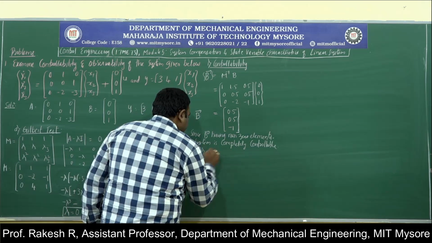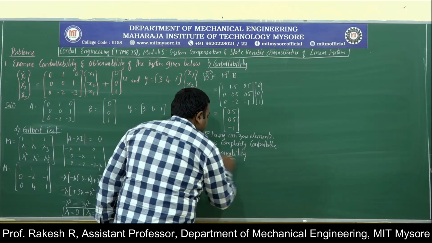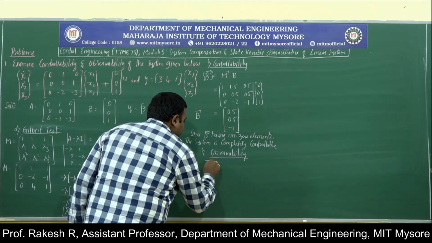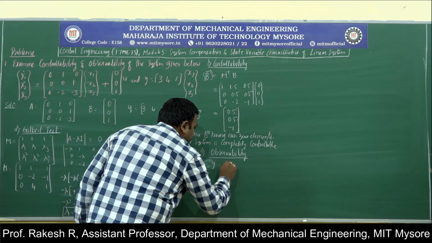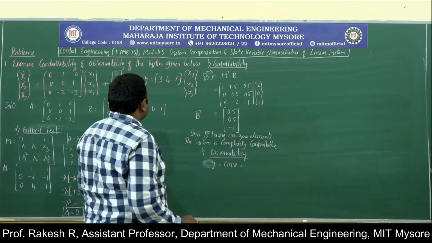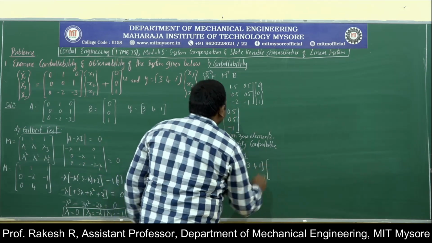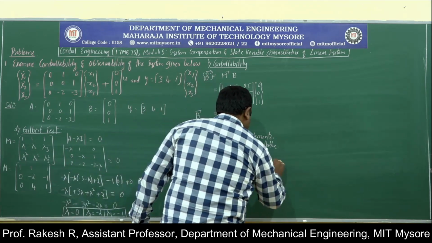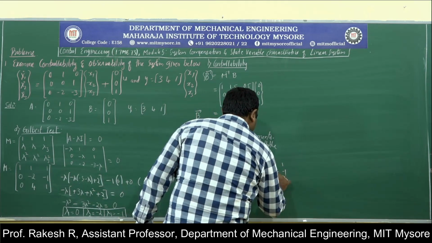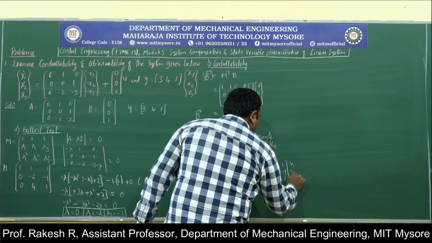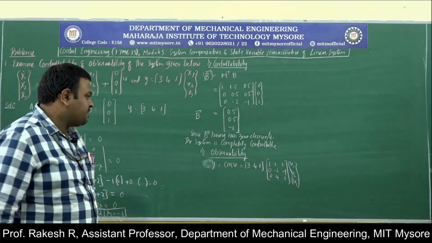Next, the second thing, observability. For observability, we will calculate the matrix C. Y is equal to C M into V. C is 3, 4, 1 into M. M is 1, 1, 1, 0, minus 2, minus 1, 0, 4, 1 into V1, V2, V3. Since it is 3 cross 3, you will get 3 variables here.